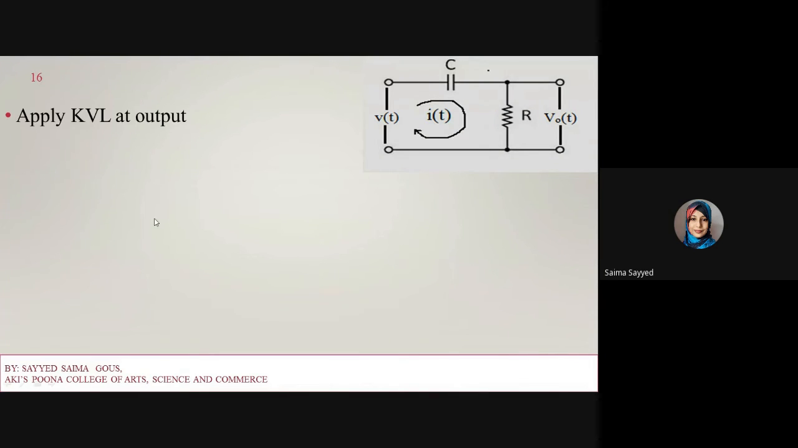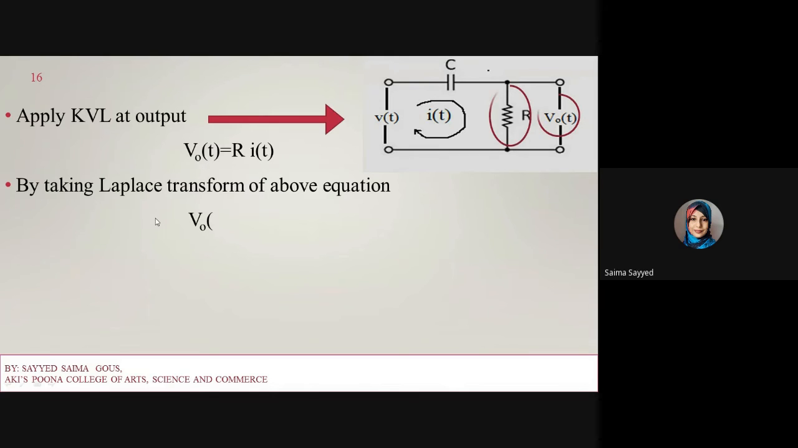Now apply Kirchhoff voltage law at the output terminal. So the output voltage Vout(t) is equal to the voltage across the resistor, which is R i(t). Now take Laplace of the above equation. By taking Laplace, it will become Vout(s) is equal to R I(s).